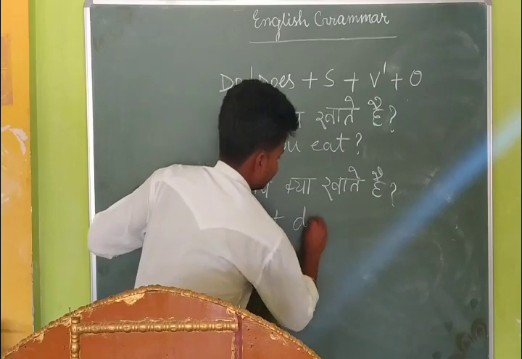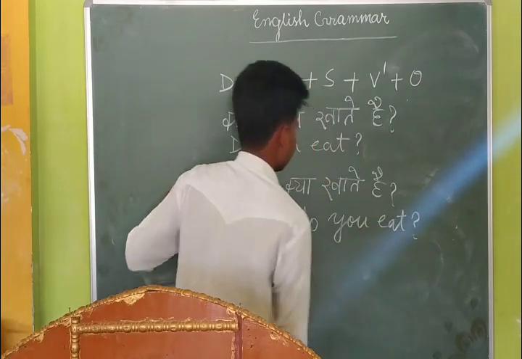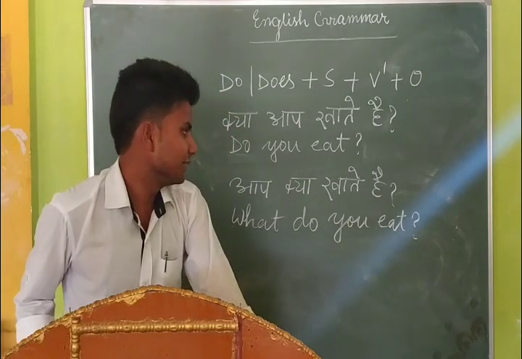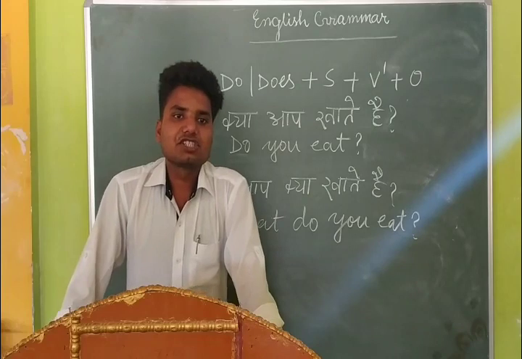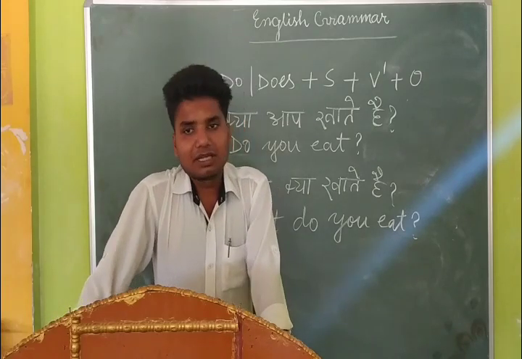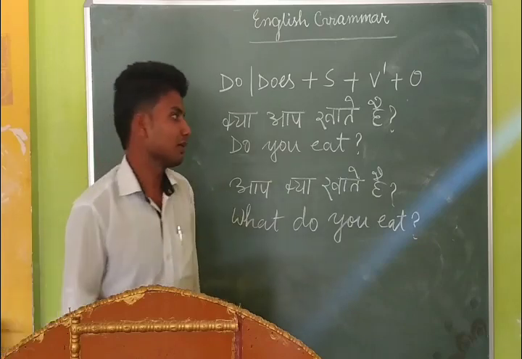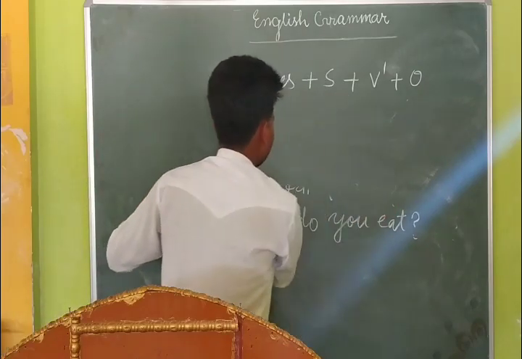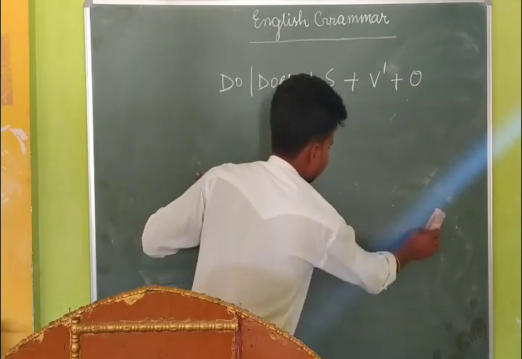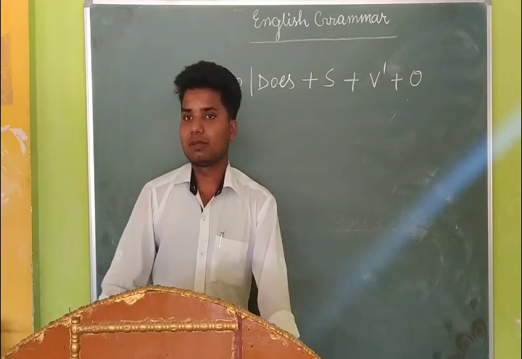What do you eat? So students, I think now you are pretty much aware of interrogative sentences in both conditions, reasonable and non-reasonable. Whenever you are asked to fill in the forms of the verb, you should always understand that after do and does, when do and does are used in the sentence, then select the first form of the verb.